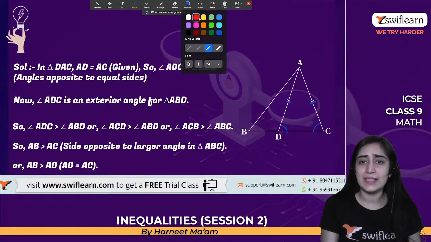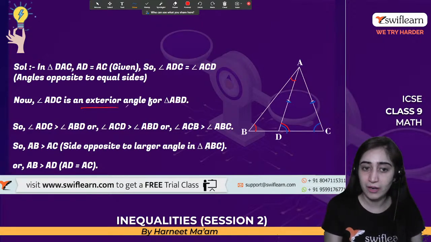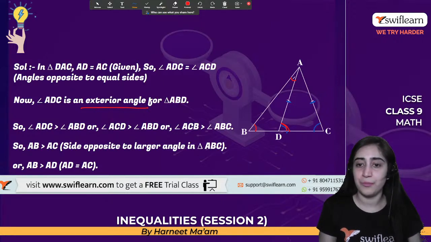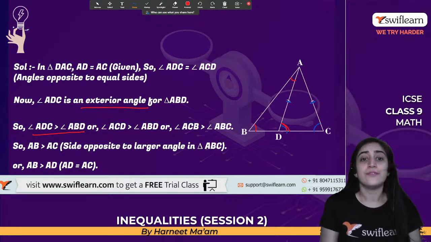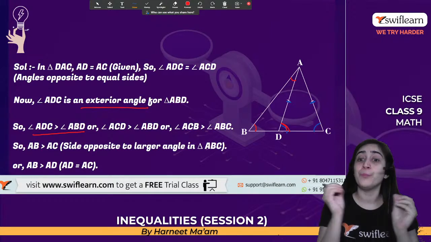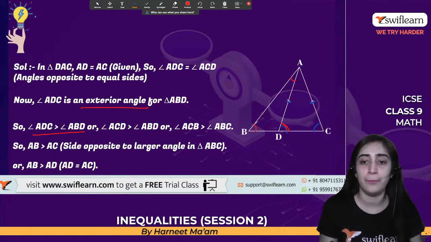Now, let's understand that this is an exterior angle of these two angles. That means this exterior angle is equal to the sum of these, so this is greater and this would be the smaller one. That's what we said. When it is an exterior angle, it is equal to the sum, but it would be greater than a single angle, the angle ABD.